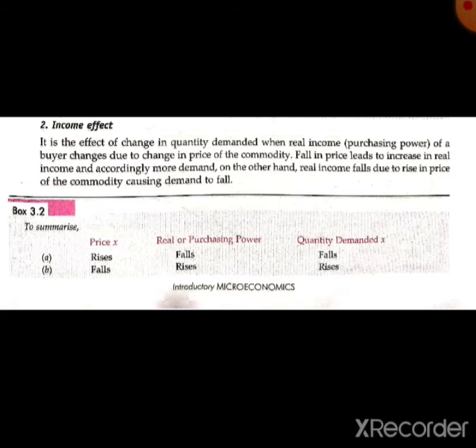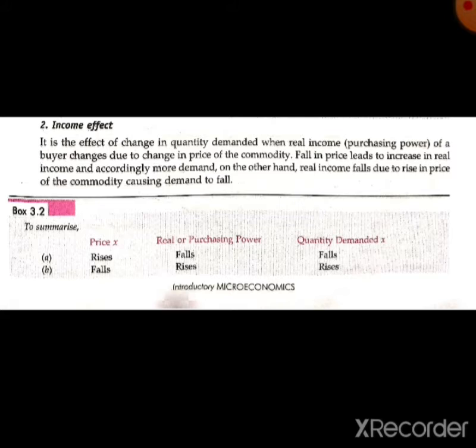On the other hand, when the real income falls due to rise in prices, whenever the price of any commodity increases, the consumer will not purchase that commodity.